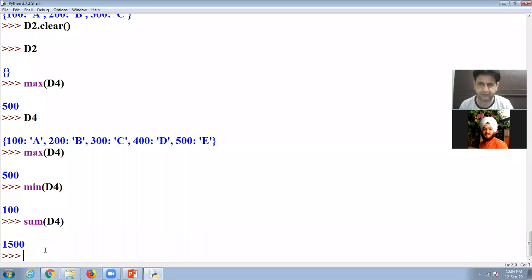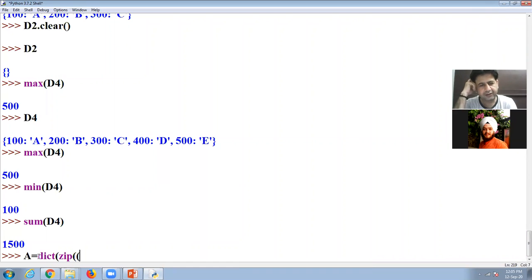Now I am going to discuss the zip function, in which there was one error. I am going to discuss that. I am going to declare one dictionary a is equal to dict, it stands for dictionary, then zip, bracket start, then bracket start.